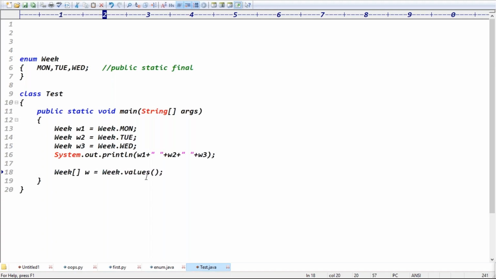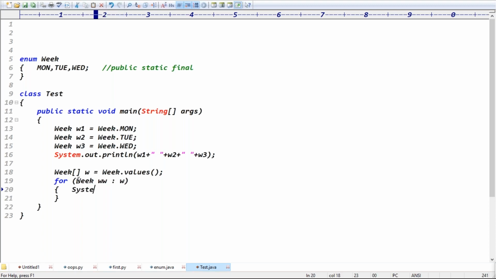Week array w. Yes or no? So Week.values method means what? It returns all the constants. We can store all the constants in what? In a Week array, right? Exactly, Week array w. Because array data is there, you can print the data using the for-each loop. So colon, right-hand side is w, left-hand side is what type of data? Week type, Week ww, right?